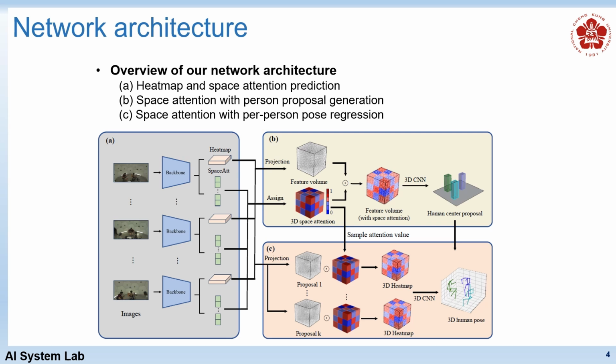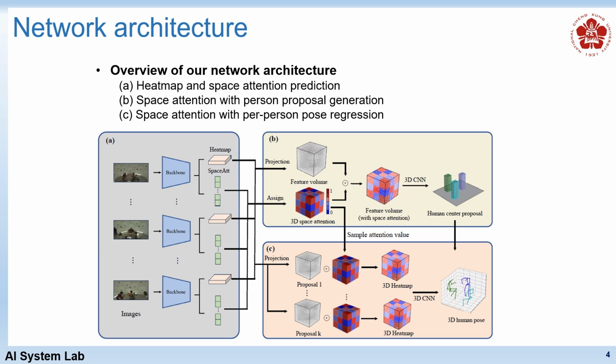Here is the overview of the network architecture, which can be divided into 3 stages. A. Given the multi-view image as input, the backbone network predicts both the heat maps and the space attention scores for each view. Each heat map is projected to a 3D space, which is physically shared but independent for each view, constructing the feature volume. The space attention scores for each view are assigned to the different regions in the shared 3D space.